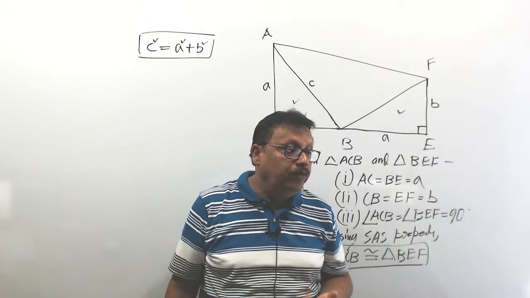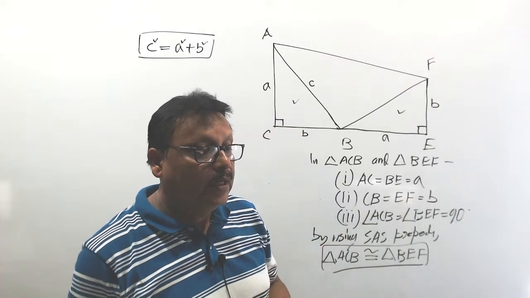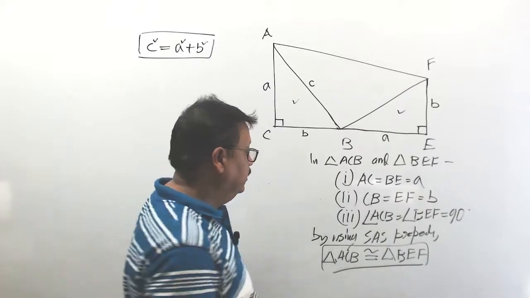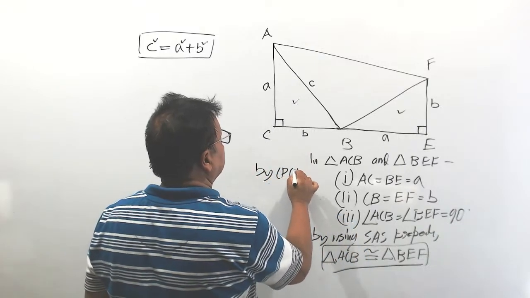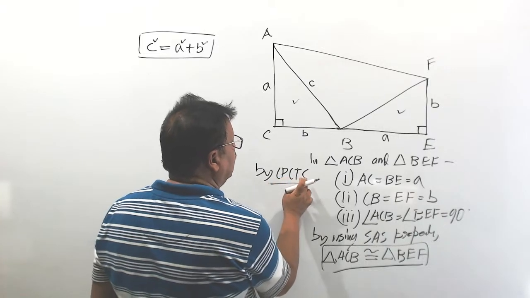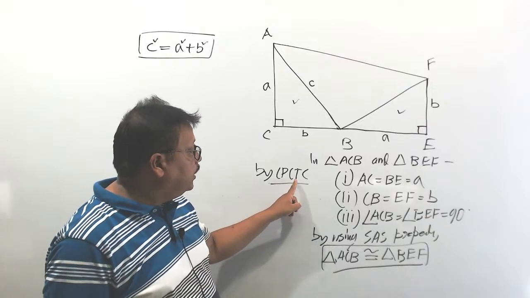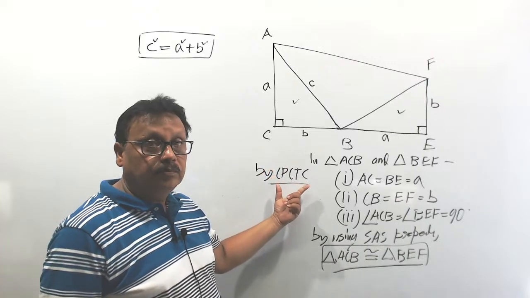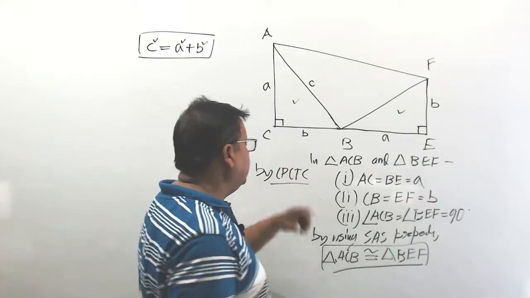Corresponding parts of congruent triangles are congruent. Remember, this is the short form. We can write it in short instead of a big line, that is, corresponding parts of congruent triangles are congruent, after proving two triangles are congruent.